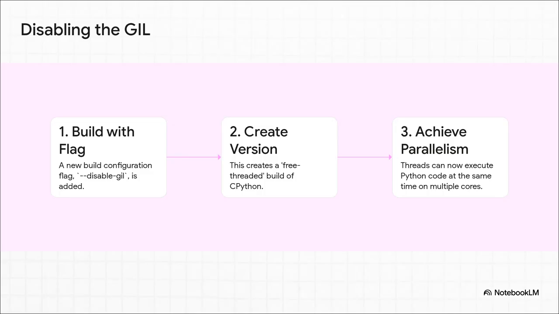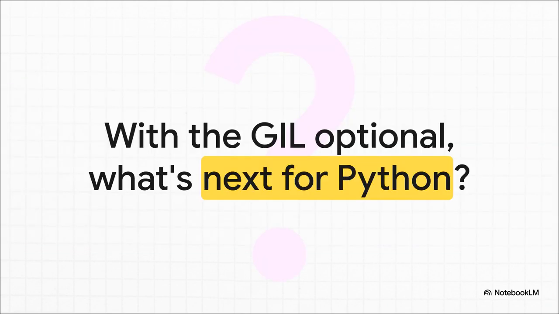Now, here's how it works. The GIL hasn't been completely ripped out of Python. Instead, it's now optional. Developers can use a special flag when they build Python from source to create what's called a free-threaded version. And in this version, all the complex machinery for thread-safe memory management happens without a global lock, finally unlocking true multi-threaded parallelism for those heavy CPU-bound tasks, right inside Python itself. This is a monumental shift. It's a whole new era for Python. And it leaves us with one incredibly exciting question. With its most infamous limitation finally broken, what new frontiers will Python conquer next?